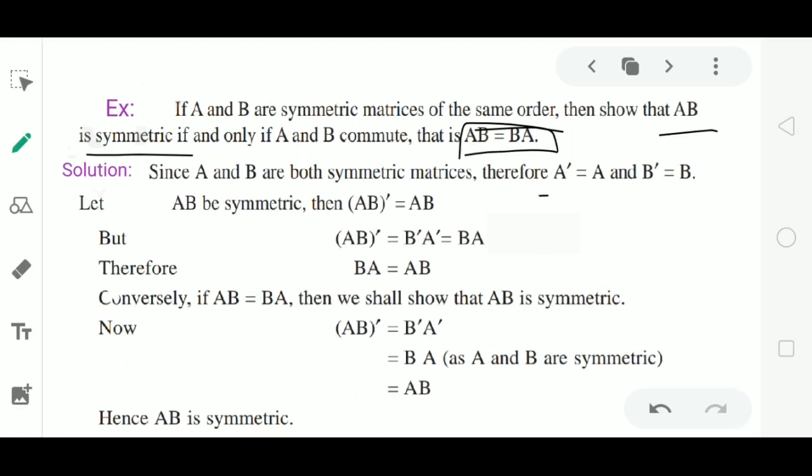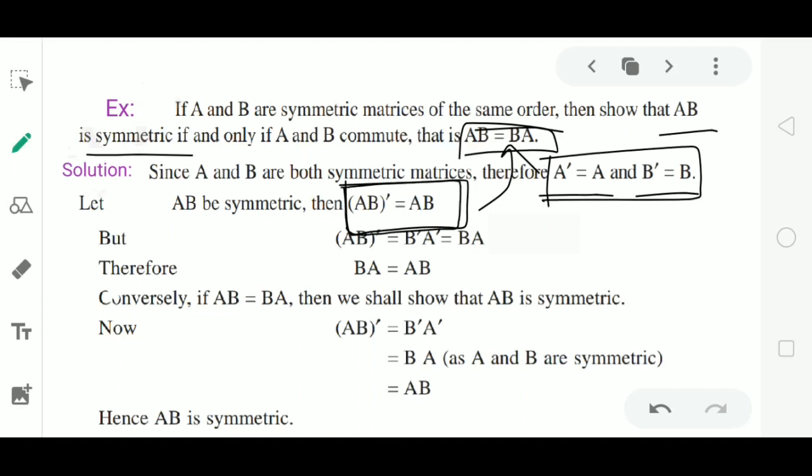If A dash equal to A and B dash equal to B, we have to prove that AB whole dash will be equal to AB if and only if AB is equal to BA. Now let us prove this.